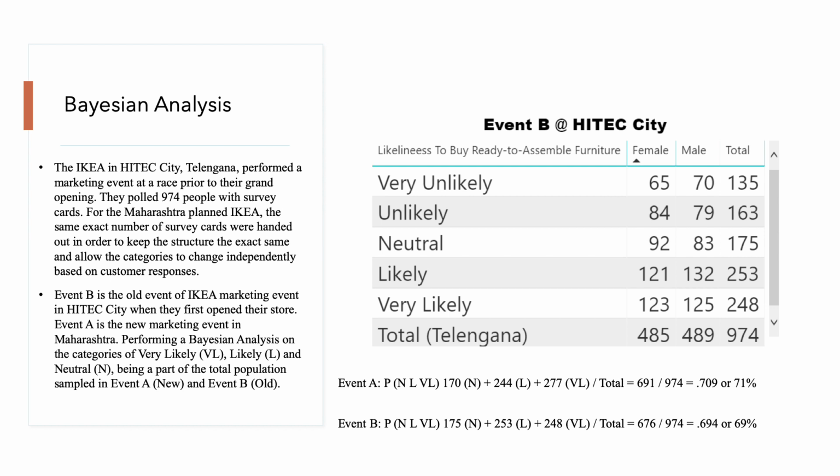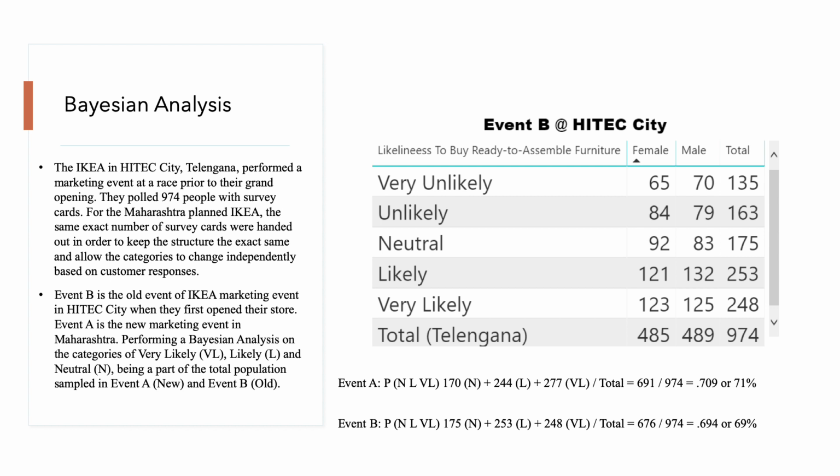So event B is the old event of the IKEA marketing event in High Tech City. That's also pictured on the right-hand side. You've seen event A on the previous slides on the table that was made. Performing the Bayesian analysis on the categories of very likely, likely, and neutral is being a part of the total population sampled in event A and event B.